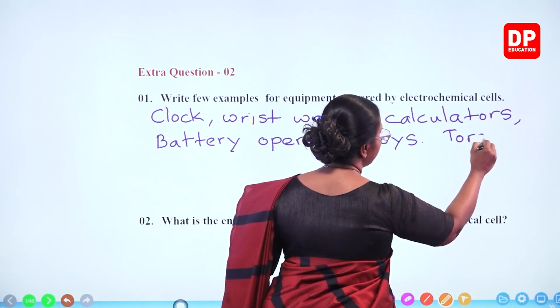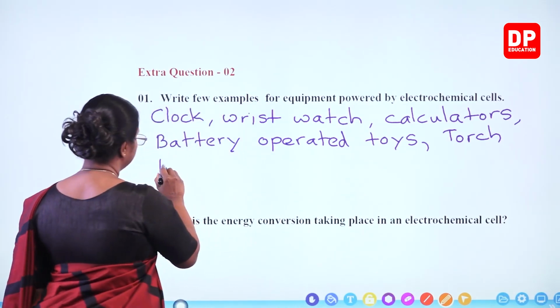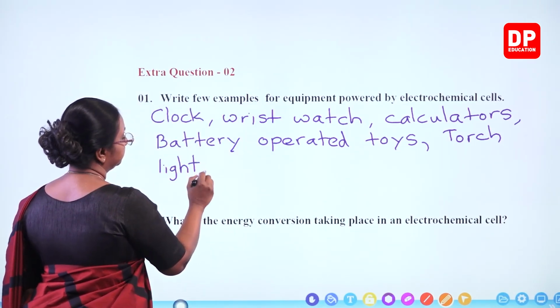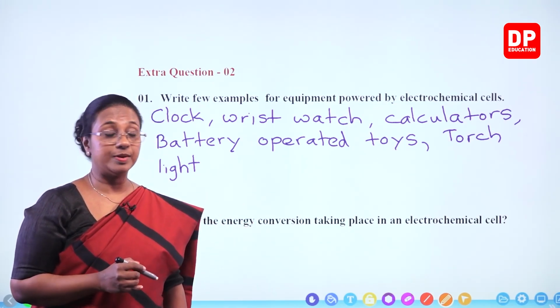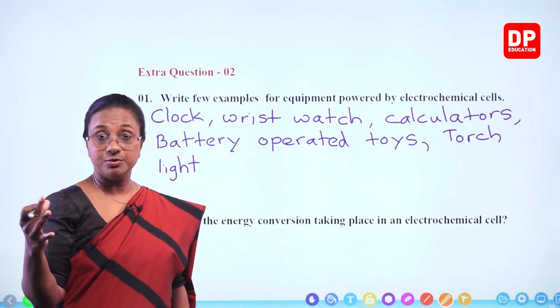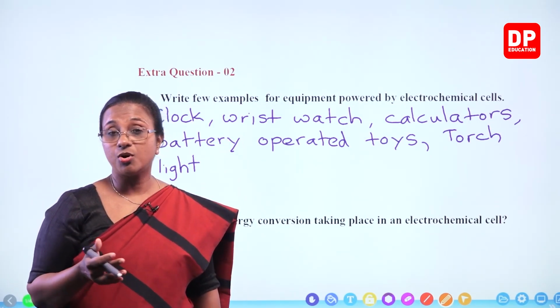Then there is the torch light. Like this, you can think of many other electrical equipments. Even small radios that can be operated using electrochemical cells or batteries.